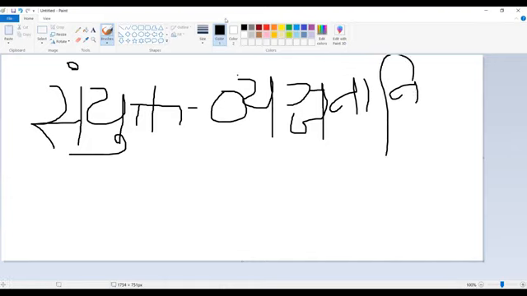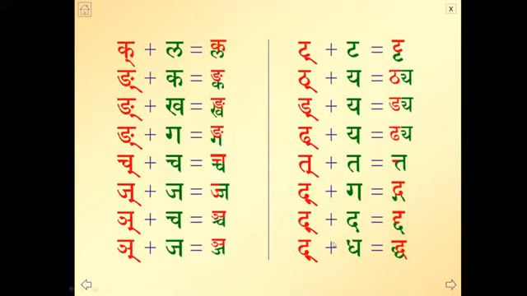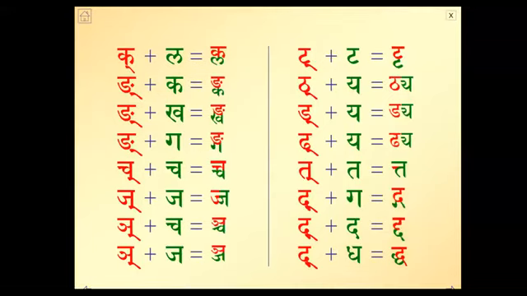Sanyukta Vyanjanani means conjunct consonant. Since I have to show you how the consonant is written, I'm writing using this paint. Otherwise, in a word file, I can type the name, but not the individual components of the conjunct. That is difficult. Now, I think henceforth I can type in the word file and show you, because you are familiar with the form of the conjunct consonant.